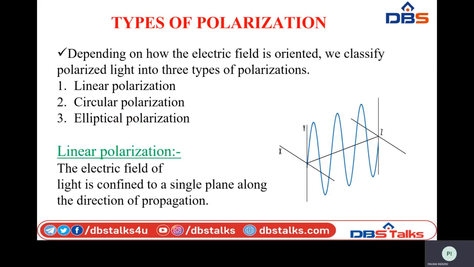So next, coming to the types of polarization, we have three different types of polarization. Those are nothing but linear, circular and elliptical polarization. This depends upon the orientation and direction of the electric field which is involved in the polarization. Coming to linear polarization, the electric field will have only a single component and it will travel along a single plane with respect to the direction of propagation.